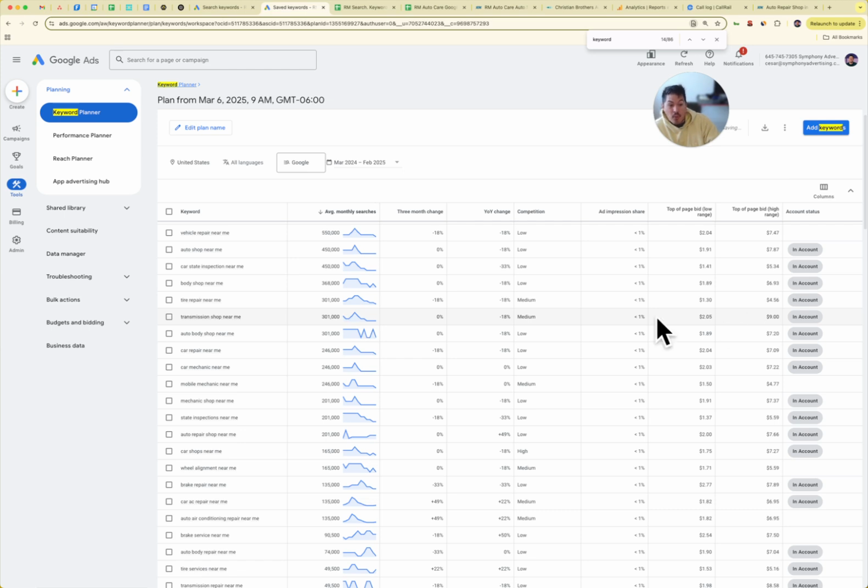So we would get more of these type of clicks. It would cost more, but if it's a higher ticket item, so to speak, we would want to do that. So how we bid is dependent on which keywords we want to pay more for. For example, car inspection near me, we probably don't ever want to overbid on that.